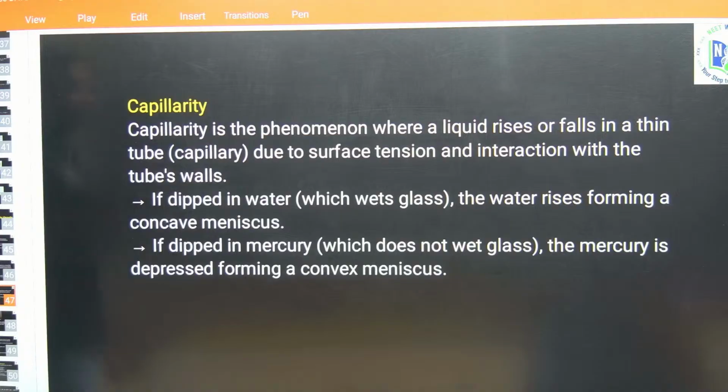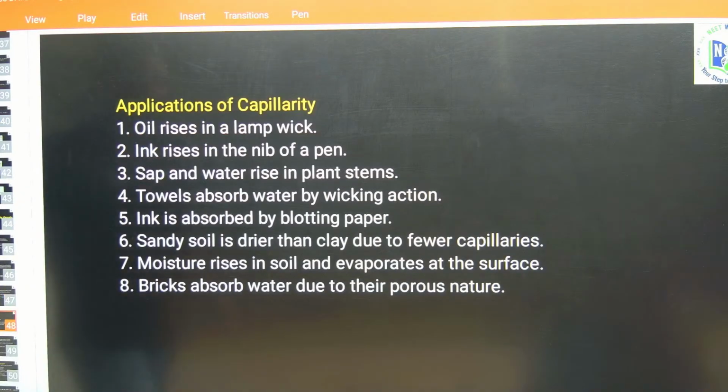Okay. So applications of capillarity: oil rises in a lamp wick, ink rises in the nib of the pen, sap and water rise in the plant stem, a towel absorbs water by wicking action, and ink is absorbed by blotting paper. So some examples are there.